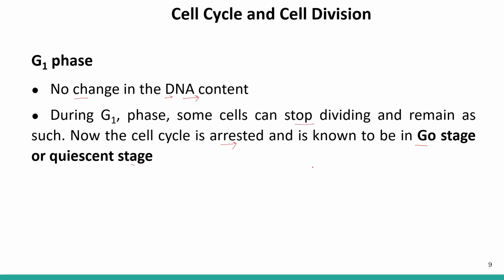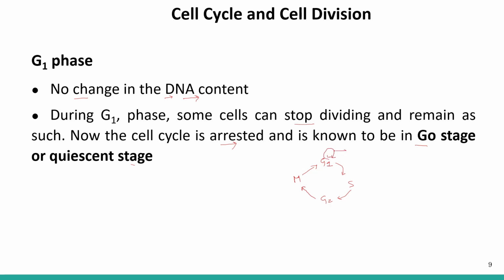So the cell cycle goes from G1 to S, then to G2, then M, the mitotic phase, and then G1 again. Sometimes some of the cells stop dividing and get arrested in the G1 phase here.